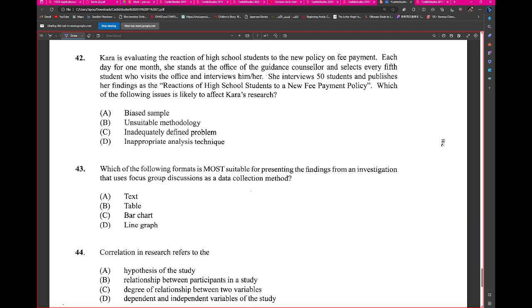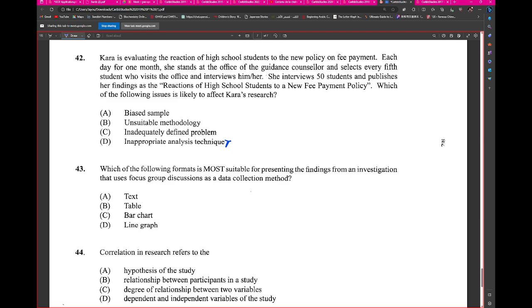I say C, inadequately defined problem. Okay. Sir, could it be D? The appropriate analysis technique. We see an analysis technique here? No. Sir, I don't know. Could it be B? So I don't think it would be this. It's a B or... Wait, hold on. Okay, so... Yes, by unsuitable methodology. Okay, so...